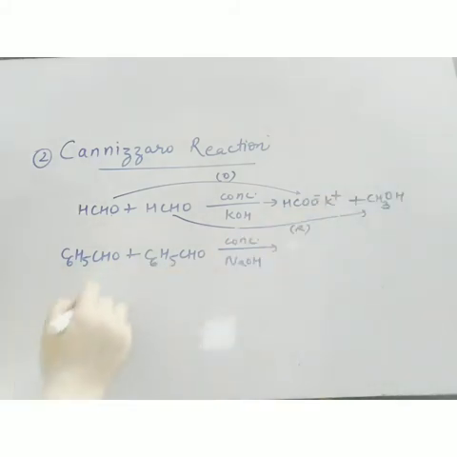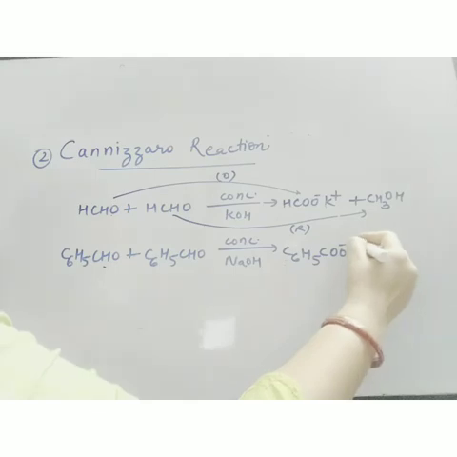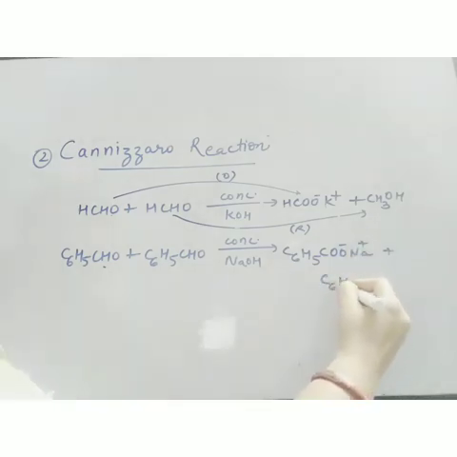Similarly here, one compound is oxidized. Now if it is oxidized, I must get acid, that is C6H5COOH, but it will combine with base to form the sodium salt, plus C6H5CH2OH, alcohol I will get. So this is about Cannizzaro reaction. Only two examples are there in the Cannizzaro reaction. We have cross Cannizzaro also, but that is beyond our syllabus.